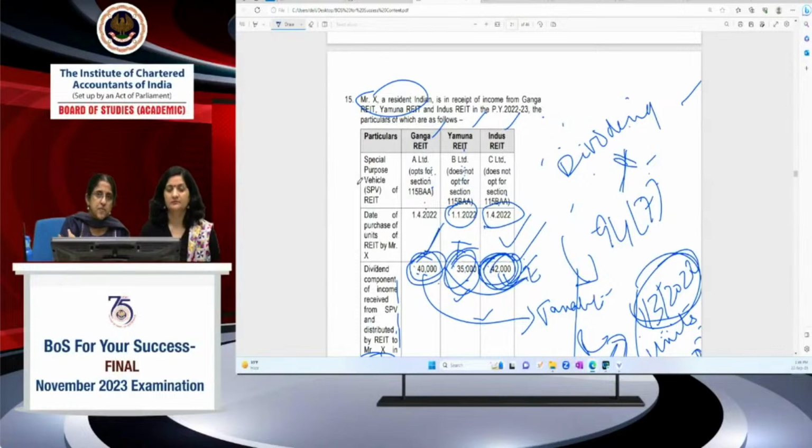Ishika, you read the provisions once again, 94(7). You read the provisions once again. You see the lecture. Probably you'll be able to understand it better.